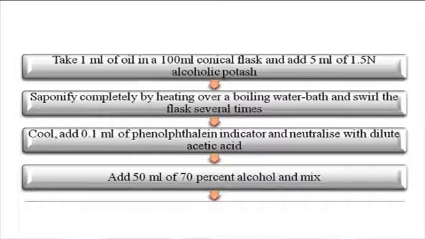The procedure for estimation is: 1 ml of oil is taken in a 100 ml conical flask, to which 5 ml of 1.5 normal alcoholic potash is added. The sample has to be completely saponified by heating over a boiling water bath, and the flask has to be swirled several times. The flask has to be cooled and phenolphthalein indicator is added and neutralized with dilute acetic acid, to which 50 ml of 70% ethyl alcohol is added and mixed.